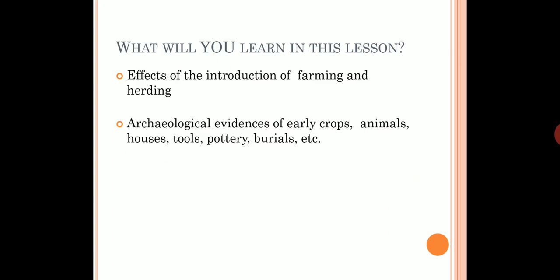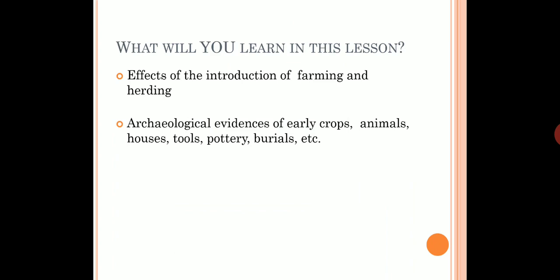What will you learn in this lesson? Effects of the introduction of farming and herding, archaeological evidence of early crops, animals, houses, tools, pottery, burials, etc. In this chapter, you will learn about majorly two things.